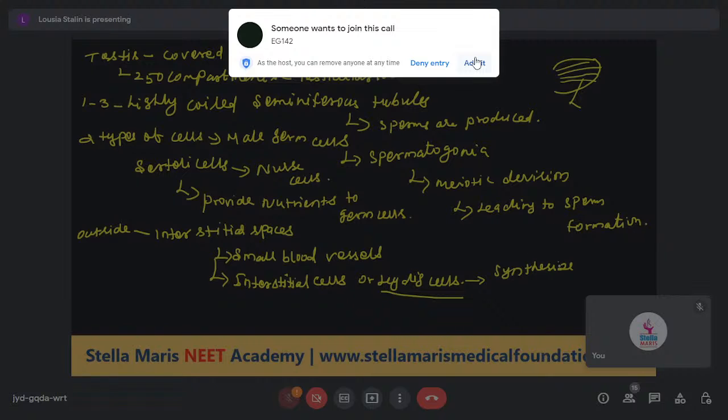The testicular hormones are called androgens. The interstitial spaces also contain other immunologically competent cells.